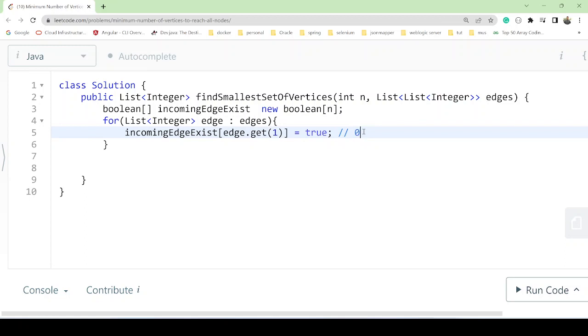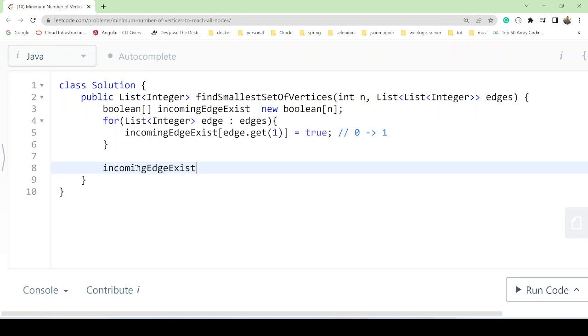Let's suppose we are sending from 0 to 1; that was the direction, right? So in this case, at 0 we have some element, but at 1 we will find the incoming edge. The incoming edge is coming from 0, so we'll store it from here. You got it? Now coming back to how many required nodes there are, that we will find.